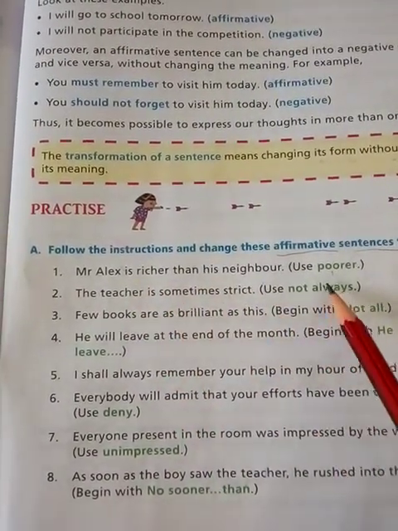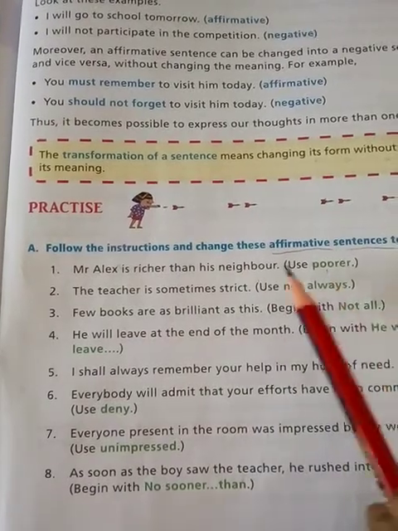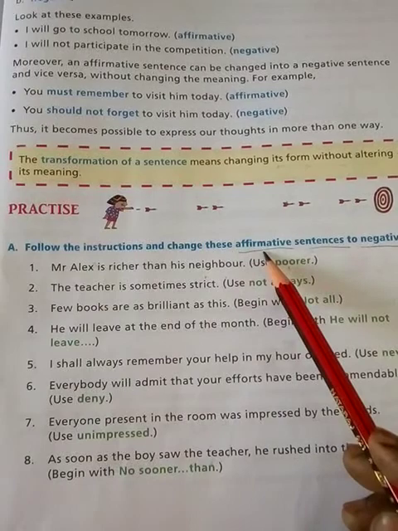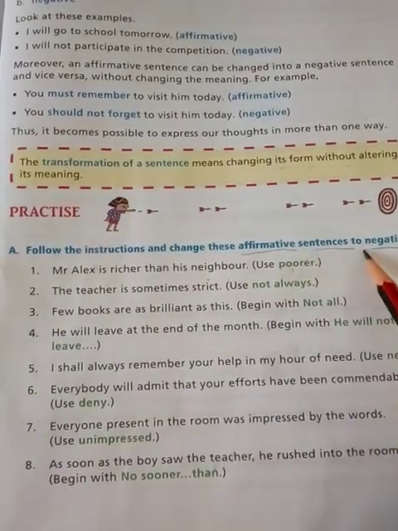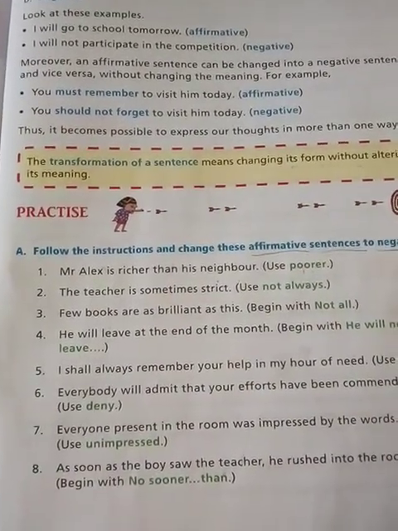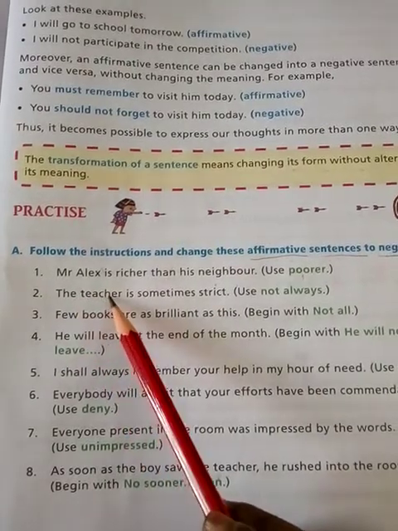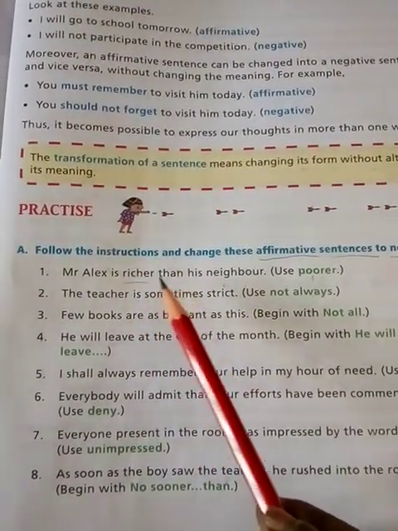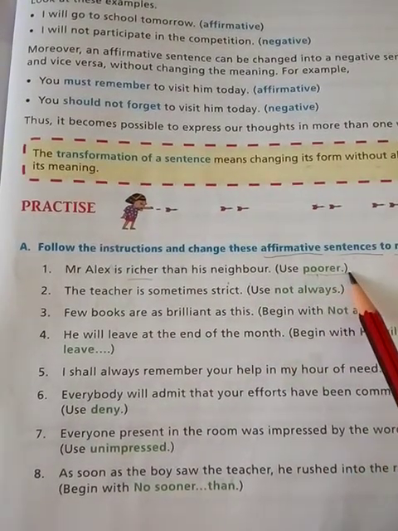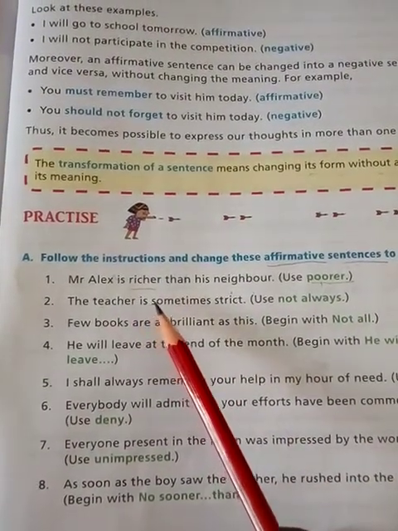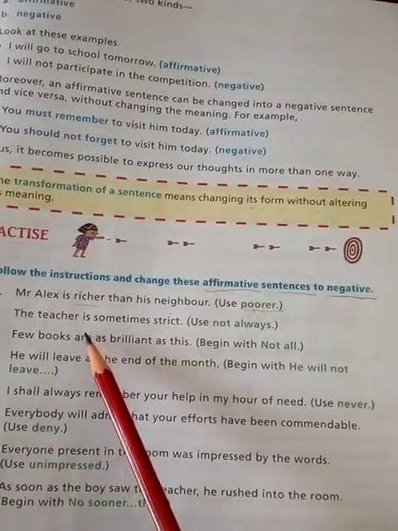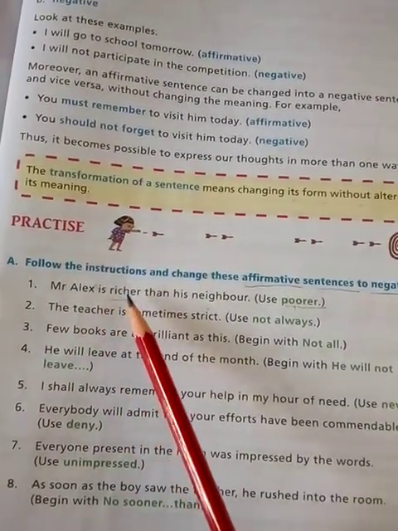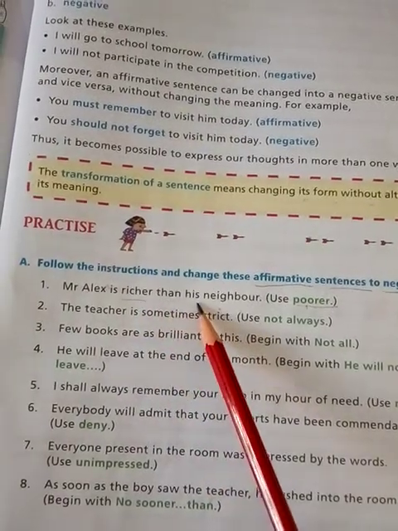We have to use the word poorer and make the sentence negative. So it will be Mr. Alex is richer than. In place of richer, we use the word poorer, and we also use the negative word not. Mr. Alex is not poorer than his neighbor.